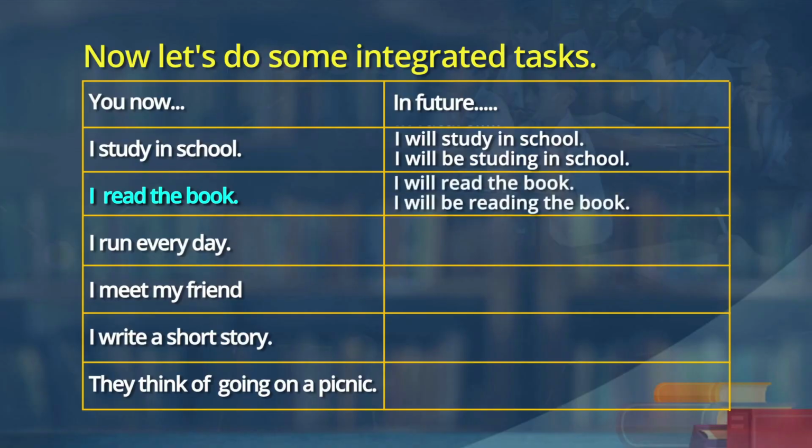Learners, got the point? Likewise, all the sentences you convert. I read the book. I will read the book. I will be reading the book. Fine. I run every day. I will run every day. I will be running every day. That is a problem there. Every day is simple present. So, I will run in future. I will be running in future.